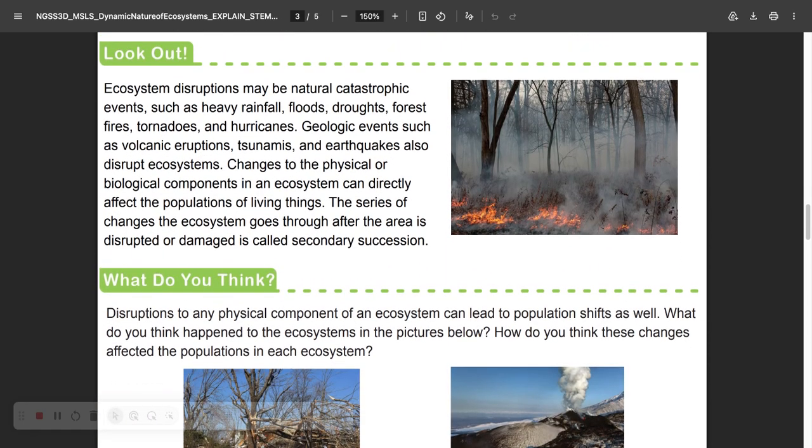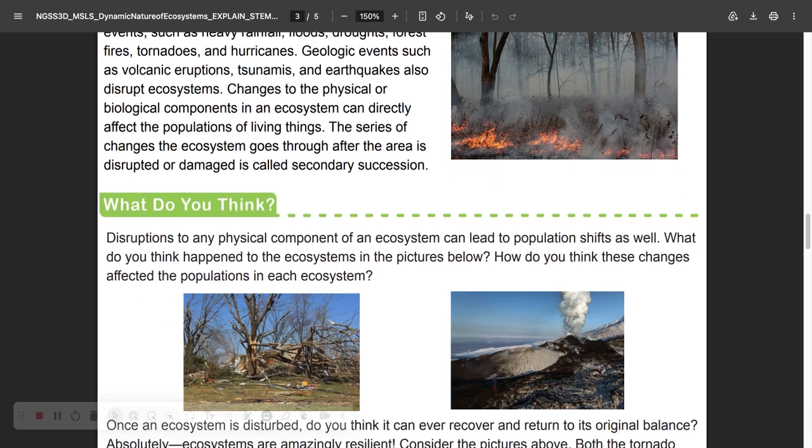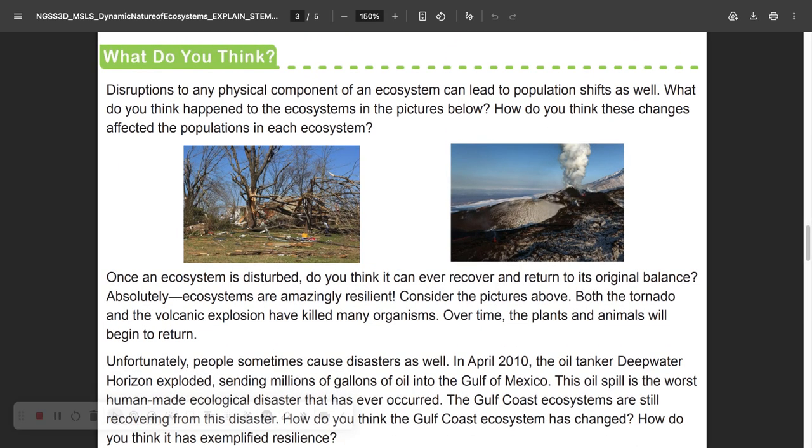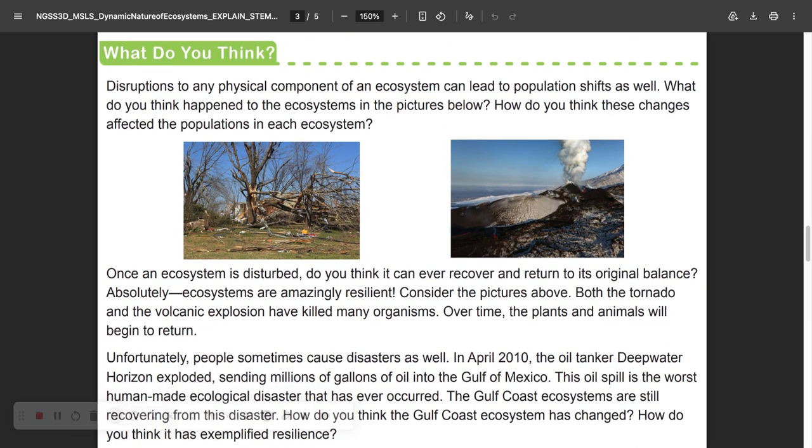Look out. Ecosystem disruptions may be natural catastrophic events such as heavy rainfall, floods, droughts, forest fires, tornadoes, and hurricanes. Geologic events such as volcanic eruptions, tsunamis, and earthquakes also disrupt ecosystems. Changes to physical or biological components in an ecosystem can directly affect the populations of living things. The series of changes the ecosystem goes through after the area is disrupted or damaged is called secondary succession. What do you think? Disruptions to any physical component of an ecosystem can lead to population shifts as well.